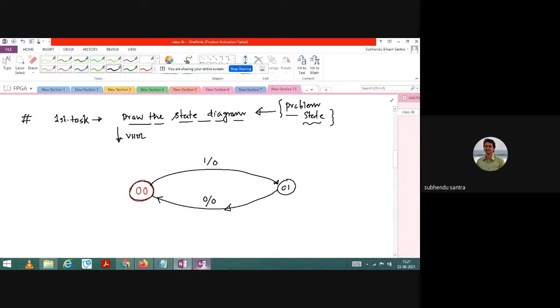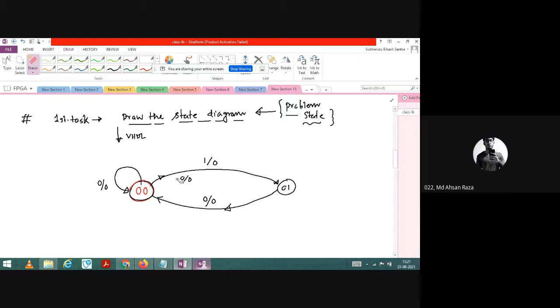This is the next state. Even if the state changes, output may be 0. But the state transition happens based on the change in the input. If you place 0 0, what does 0 0 mean? Output is 0, it is not changing, and you have not given an input, which means 0. So in that case it will remain in that particular state, which is called 0 0.